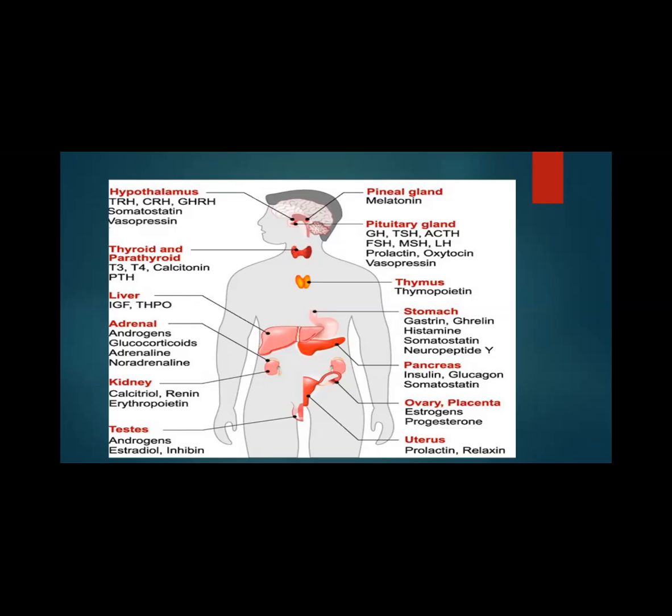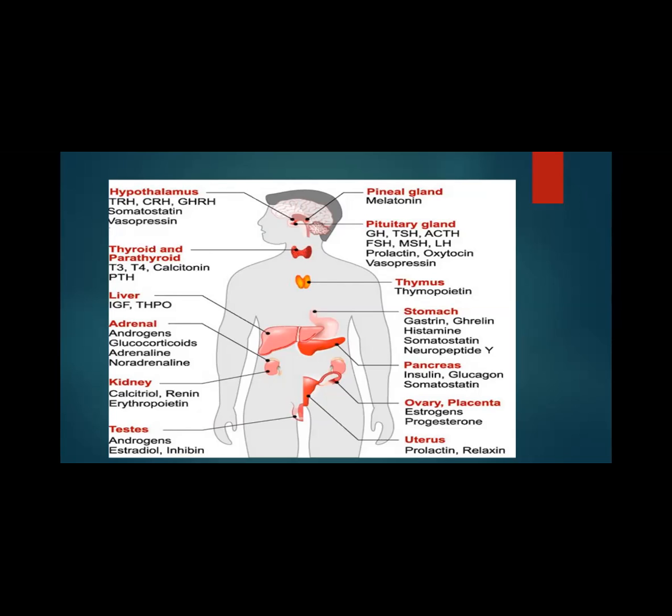Then the stomach secretes gastrin, ghrelin, histamine, somatostatin, neuropeptide Y. Then the adrenal secretes androgens, glucocorticoids, adrenaline, noradrenaline. The pancreas secretes insulin, glucagon, and somatostatin. Then the kidney secretes calciferol, renin, erythropoietin. Then the testis, which is inside the body of the male organism only, secretes androgen, estradiol, and inhibin.